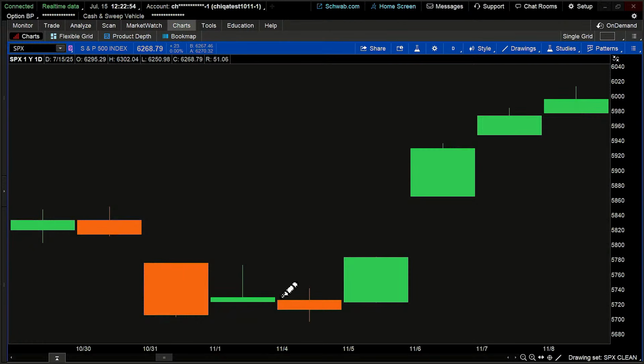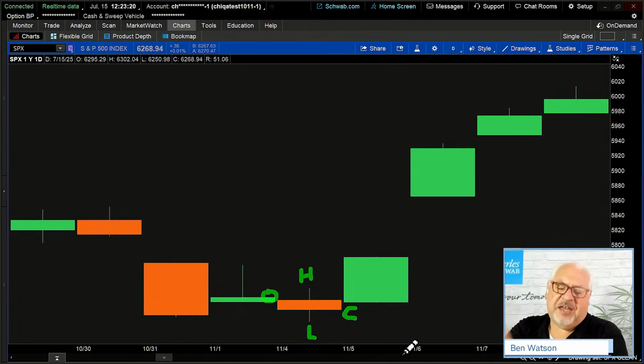And this is a red candle. That tells me then that my open was up here at this top corner. My close was down here. My high was right here. And my low was right there. What that tells me about this particular candle is there was a little bit of downward movement. It opened and it closed fairly close to one another. The high and the low went roughly equal distances up and down. And this candle is an indicator of forces being somewhat in balance. Buyers and sellers kind of balanced up and down. Neither side is really pushing one direction or the other with any amount of force.